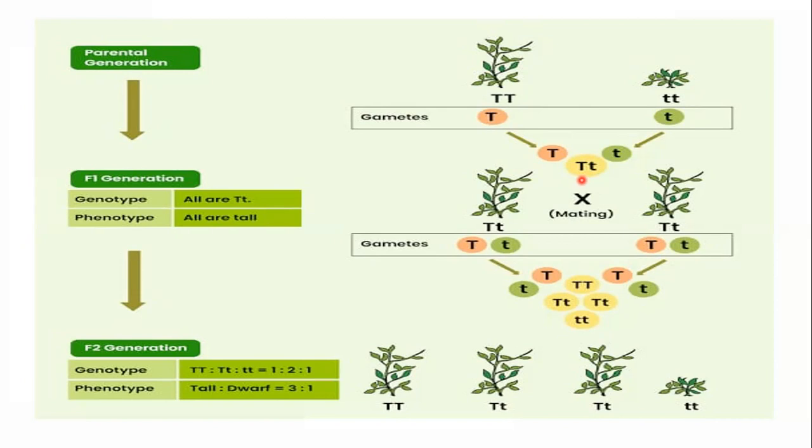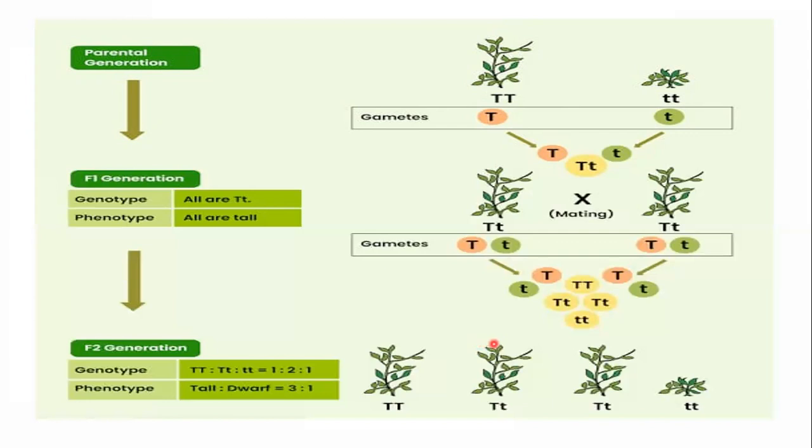But the phenotype of F1 offspring is tall. That is indicating that tall allele is dominant over dwarf allele. Then F1 offspring is crossed with F1 offspring, and the F2 generation was observed by Mendel.